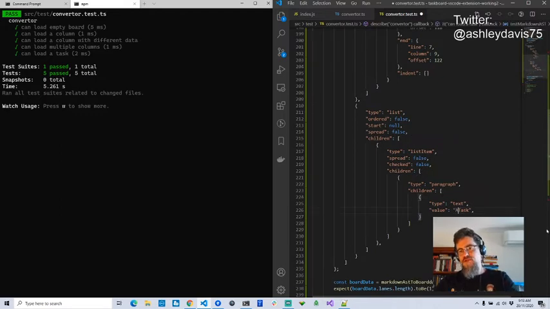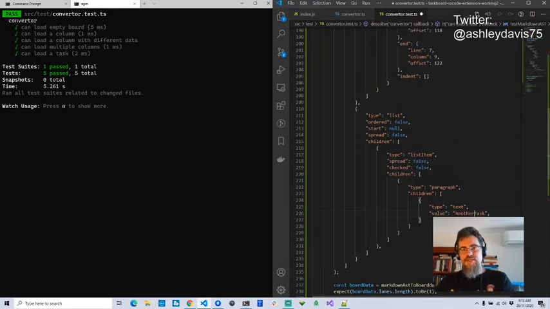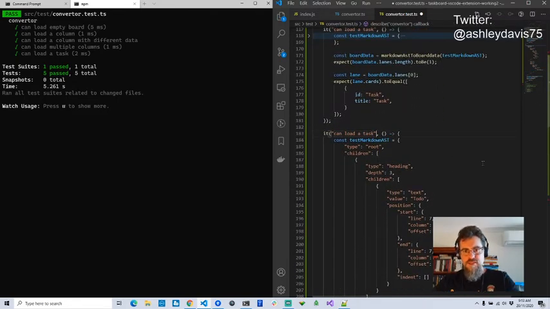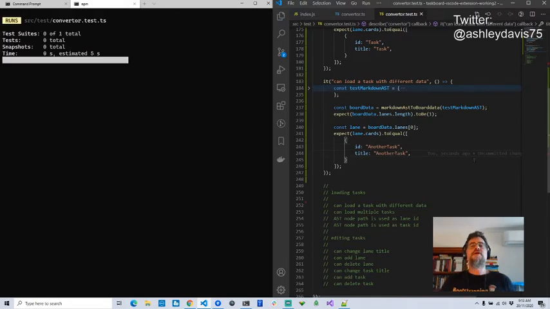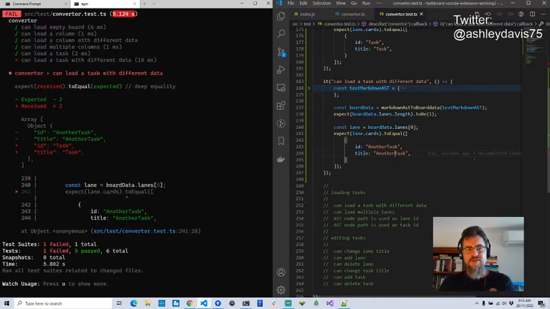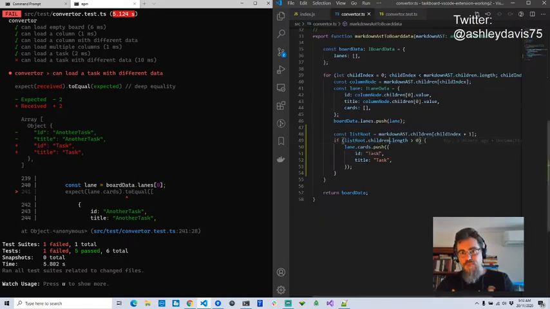So I've duplicated my test, and I'm going to call this test can load a task with different data. I'll just collapse that test data. And this time I expect another task to come through. So this is adding a new test that is going to force me to fix my code. So I expect this one new test will fail, yep. So can load a task with different data is what's failing here. All the other tests are passing, so that's good that I haven't broken anything by doing that.